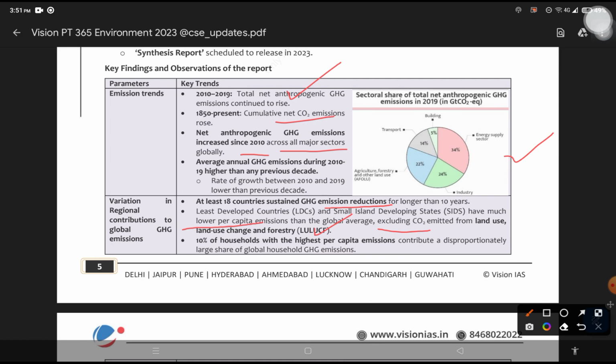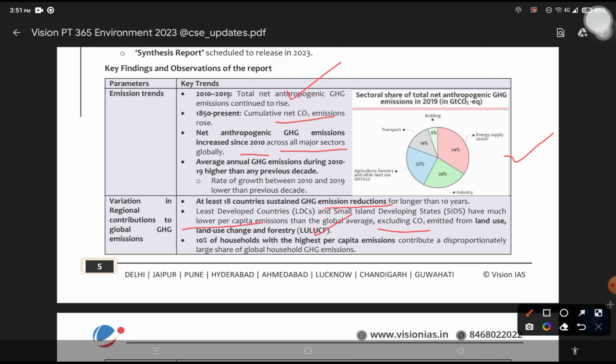If we exclude this, at least the major sources will be focused. People will have major contributors in their mind. In order to emphasize more on the most important contributors, they are excluding the LULUCF.